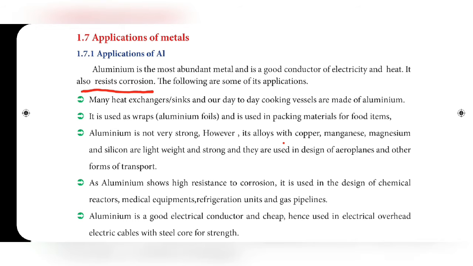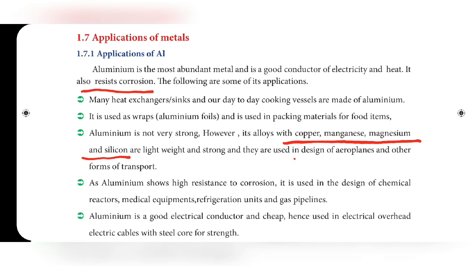Second one, it is used as a wrap cover, aluminium foil, and it is used in packing materials for food items. So aluminium foil is used for packing food items. And third one, aluminium is not very strong. However, its alloys with copper, alloy meaning a mixture of metals, are useful. So aluminium mixed with other metals like copper, manganese, magnesium, silicon is lightweight and strong.